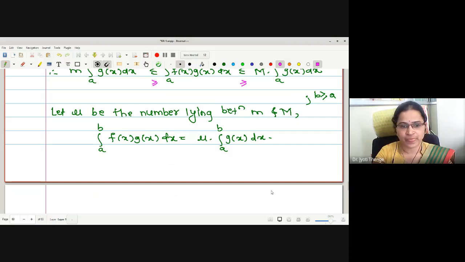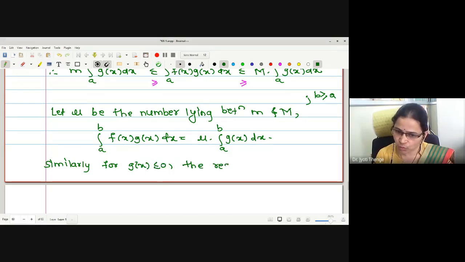Therefore, similarly, for g of x less than or equal to 0, the result holds. Is it fine to everyone?